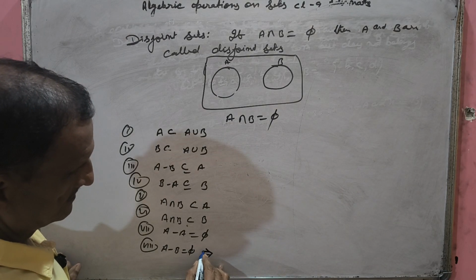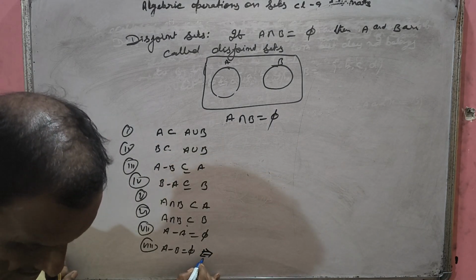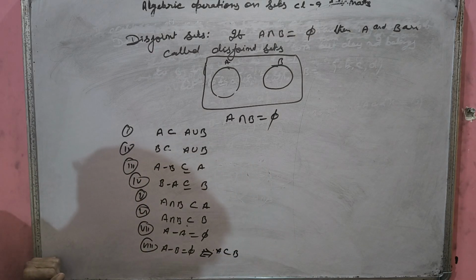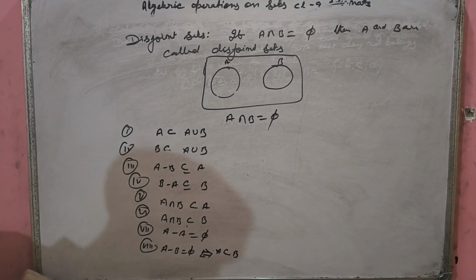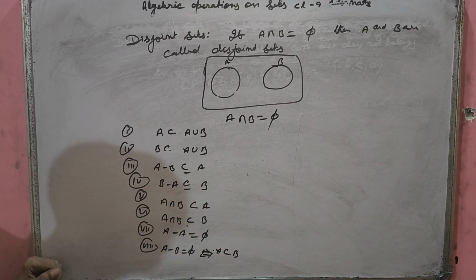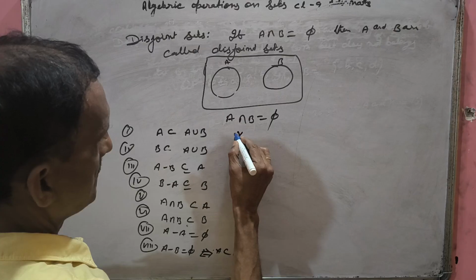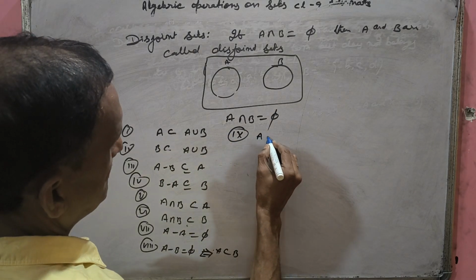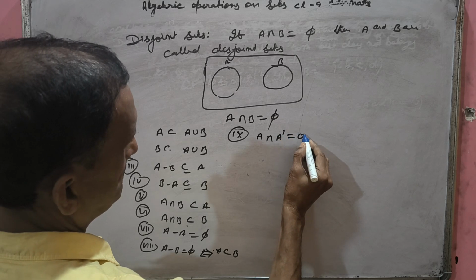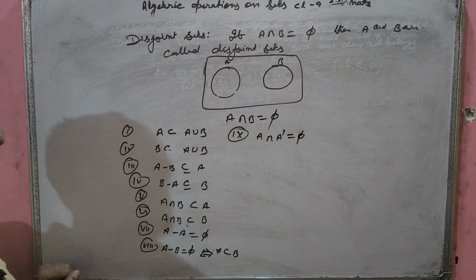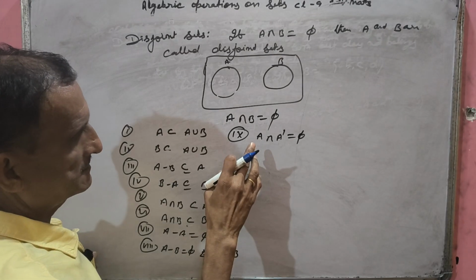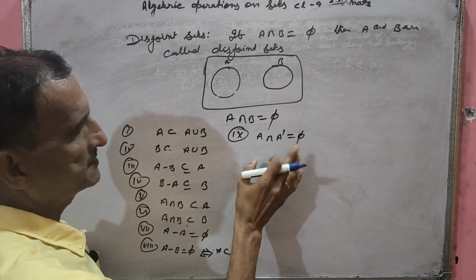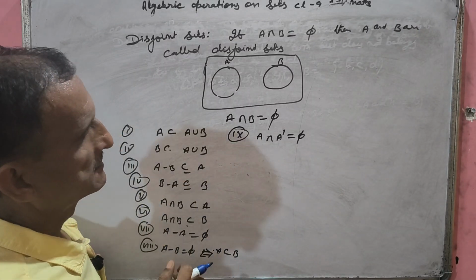It is possible if and only if A is a subset of B. You will get some more properties. See, this will help you to understand things. A intersection A complement equals the empty set. In the definition only it is given: what elements of U are not in A will be in A complement. So in A and A complement we will not get any element common. So that's why.